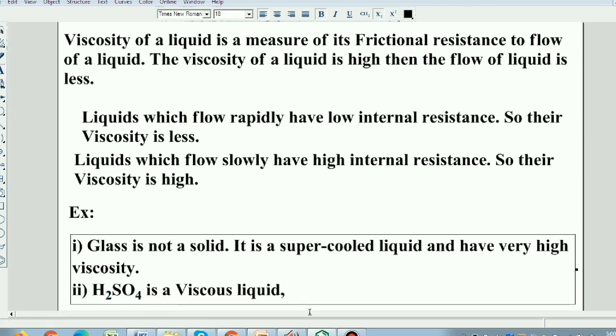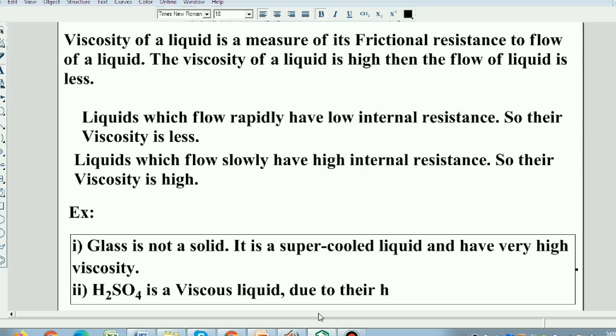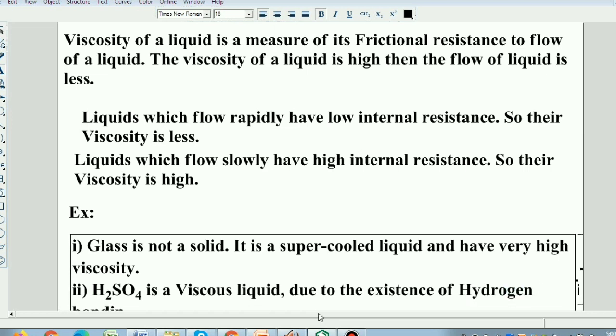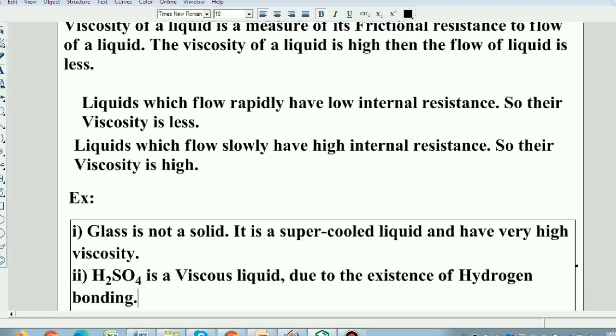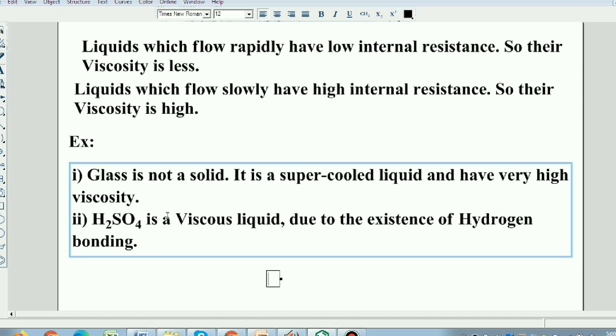H2SO4 is a viscous liquid due to the existence of hydrogen bonding. Due to the hydrogen bonding, the viscosity of sulfuric acid is very high, so it is a viscous liquid. Glass is also not a solid, it is a supercooled liquid and has very high viscosity.